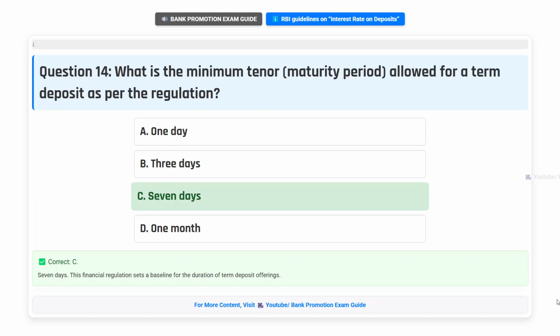Correct answer C. 7 days. This financial regulation sets a baseline for the duration of term deposit offerings.